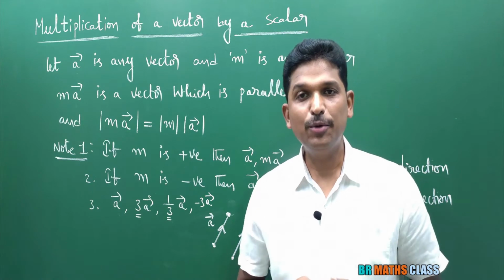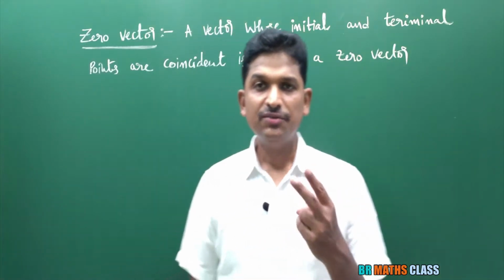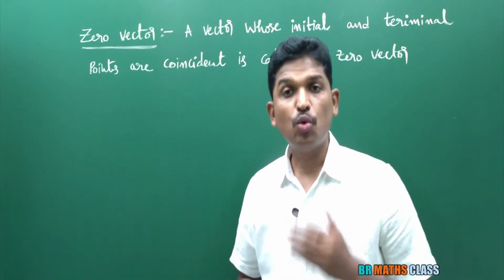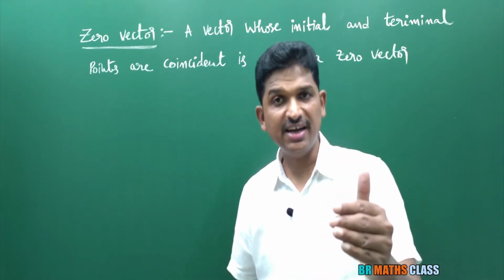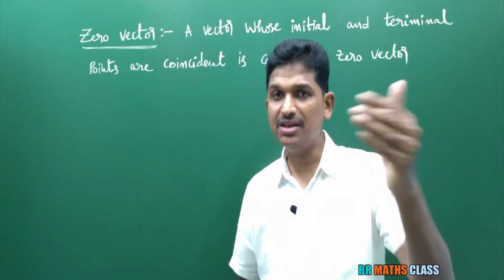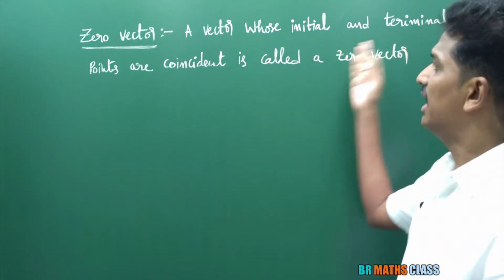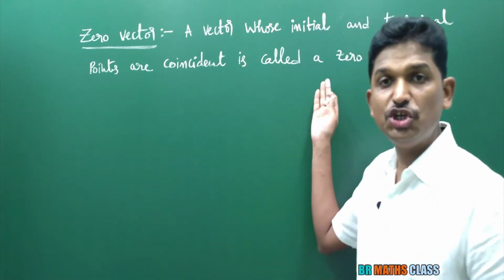Now we will learn about zero vector. See, for the definition of zero vector, we can say in two ways. You already know representation of a vector. What is representation of a vector? A vector is represented by a directed line segment with initial point and terminal point. You observe here, a vector whose initial and terminal points are coincident is called zero vector.